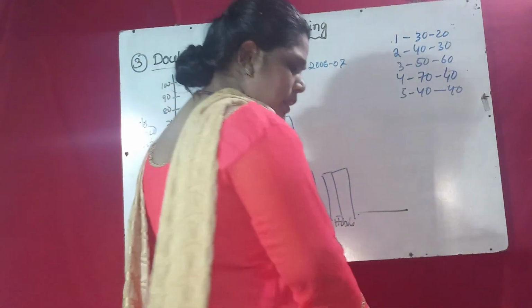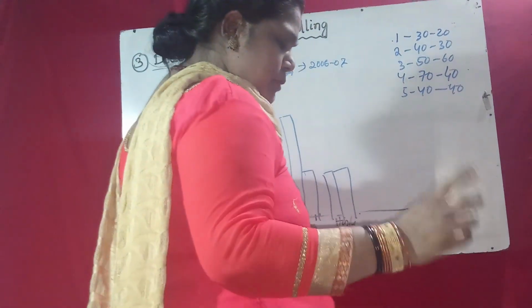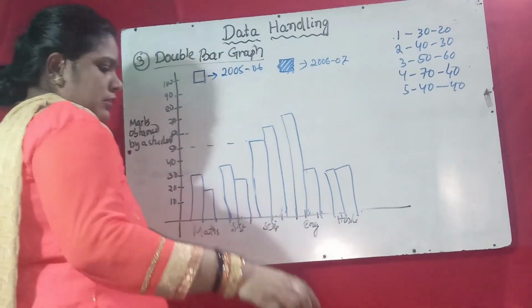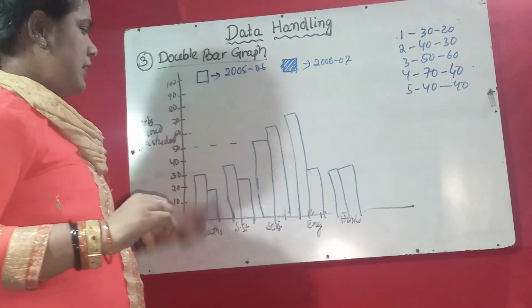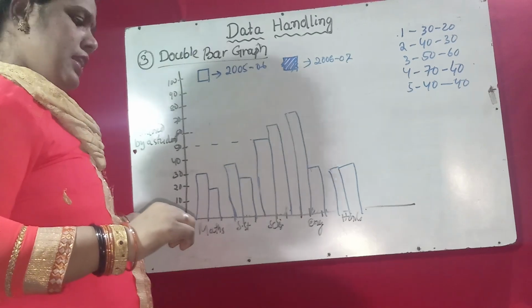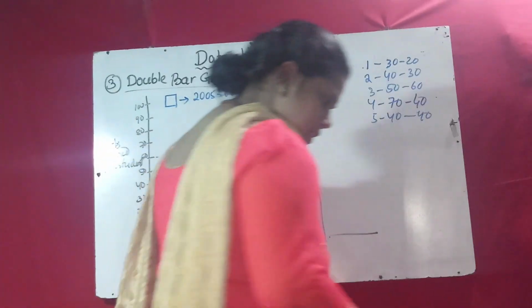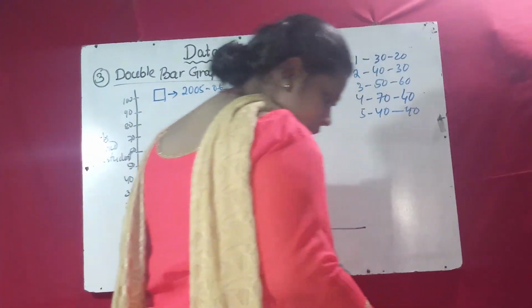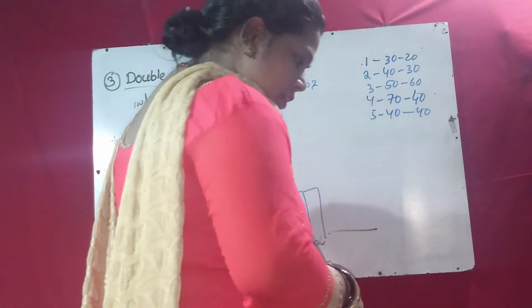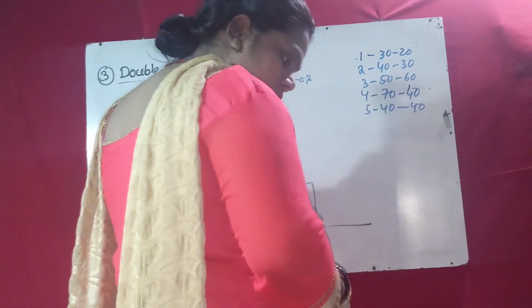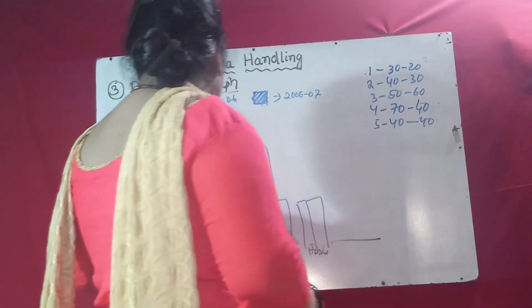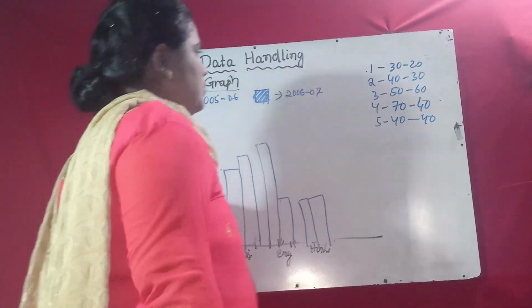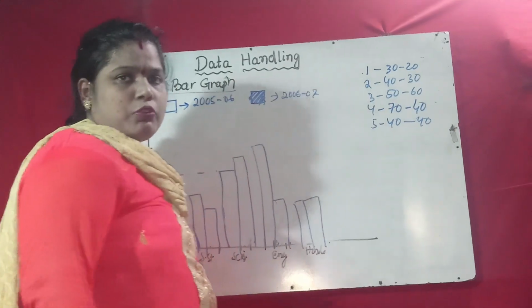So there are three types of graphs: the pictograph, the bar graph, and the double bar graph. Use them like this and solve the questions. Here, on page number 71, three questions are given. You can do these. Thank you, this is all for today's class.